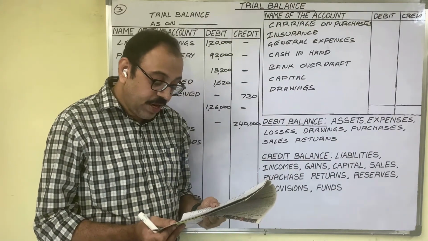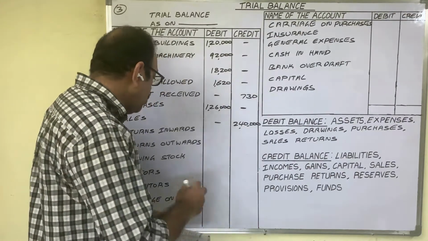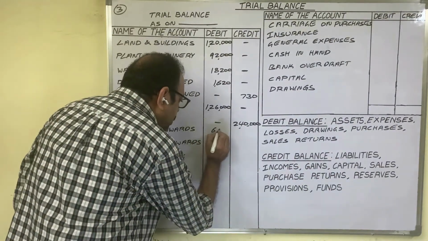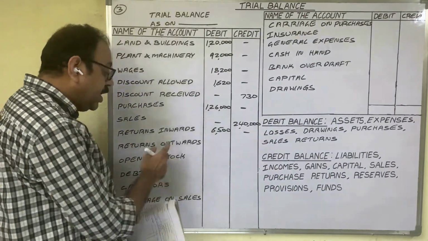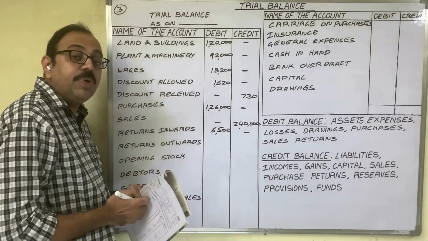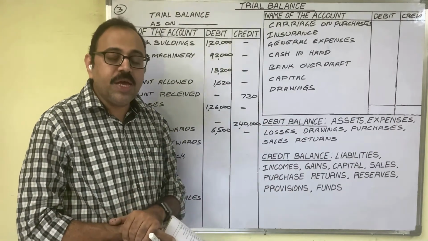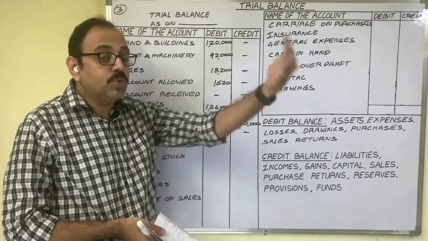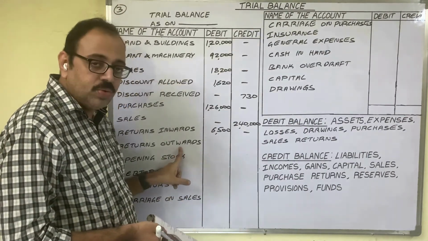The accountant has written that amount in the credit column, 6,500. Now we have to rectify that mistake by writing the amount in the debit column. Next, returns outward means purchase returns. Once a firm purchased goods from suppliers, now the firm is returning goods to them. Goods are going out. Therefore, the word outward he used.